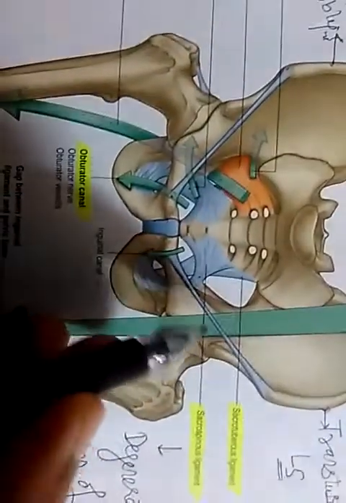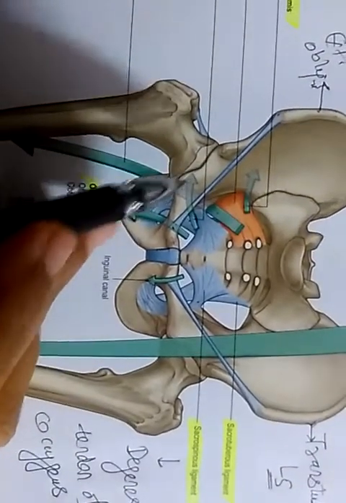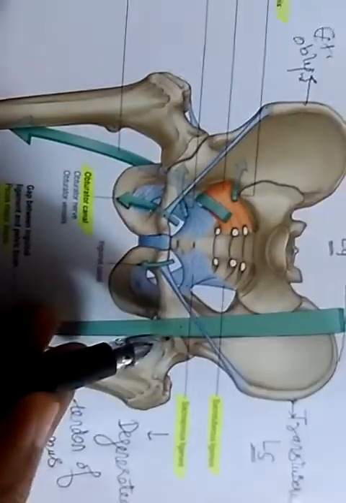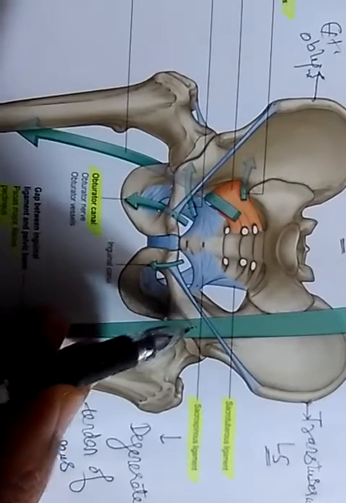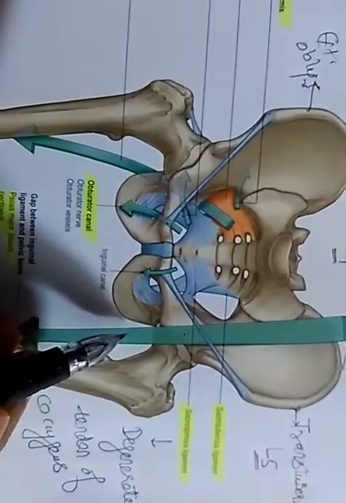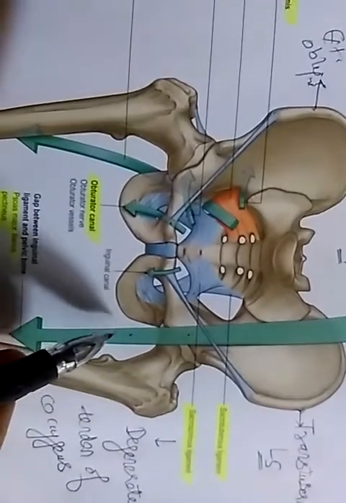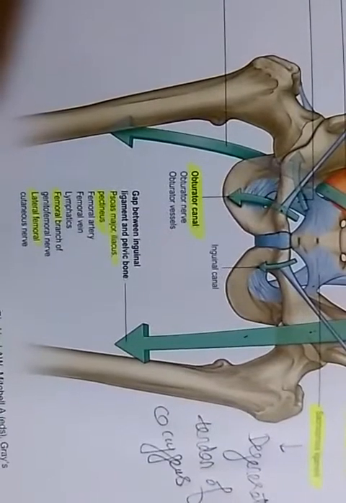Okay, now we will see the structures which are passing behind the inguinal ligament. As I showed in the previous video, the femoral vessels pass behind this inguinal ligament. Apart from this, psoas major and iliacus also pass behind this.